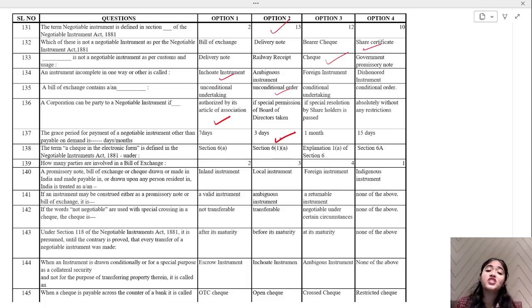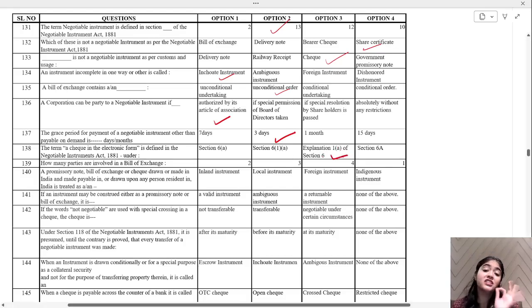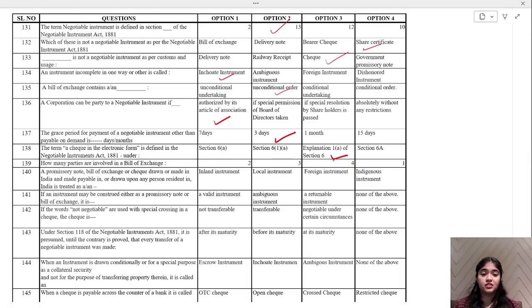The term a check in the electronic form is defined in the Negotiable Instruments Act 1881 under Section 6, Explanation 1A of Section 6. So you are going to write Explanation 1A of Section 6. Right? This is important. You should not write 61A. Explanation 1A of Section 6. Okay.